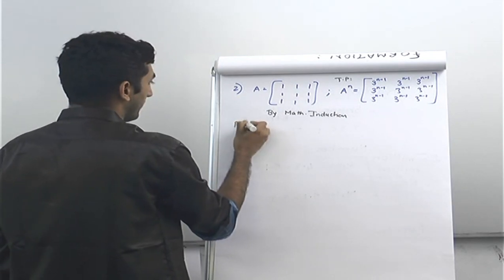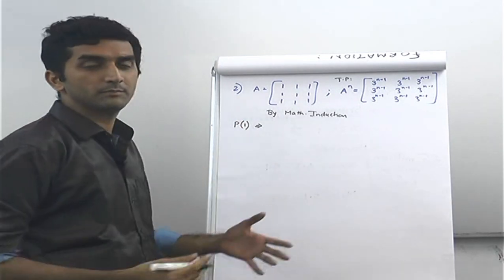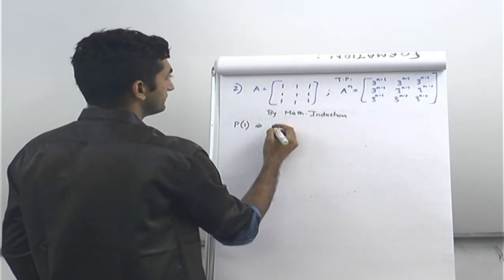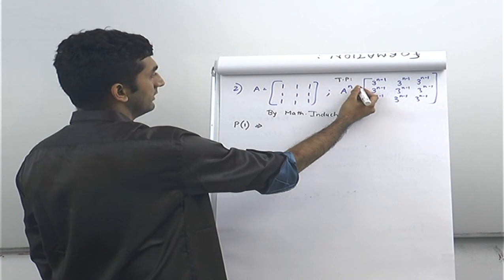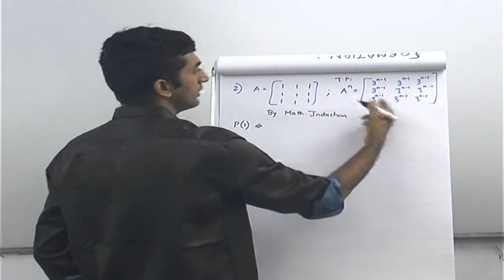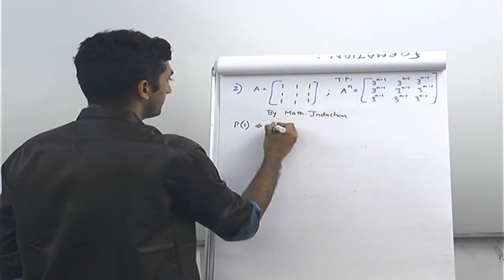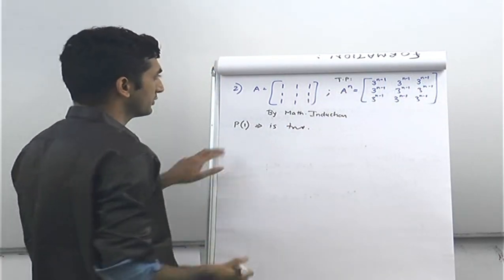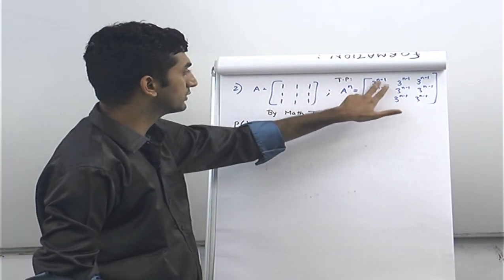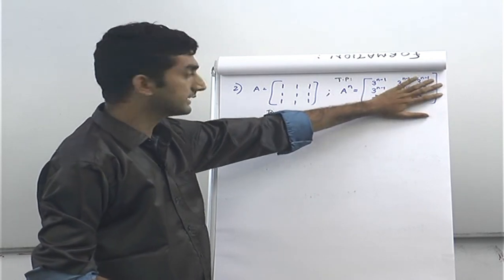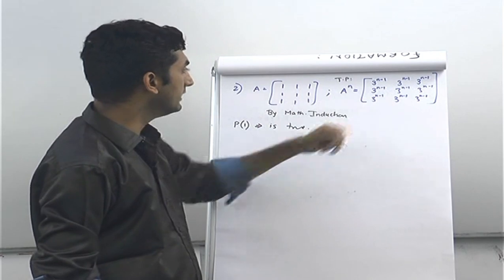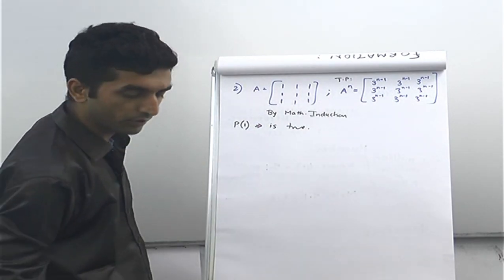P of 1, P is just like the statement, the proposition 1 is true, because if you put n as 1, you'll get A raised to 1 as 3 raised to 1 minus 1, which is 3 raised to 0, so 1. So all the elements will become 1. So P of 1 is true. All you have to do is put here n is equal to 1, यहाँ दिखाइए A raised to 1 is equal to 3 raised to 1 minus 1, ये सब डाल के दिखाइए, then equate it to this, because this is 1 1 1 1 1 1, which is equal to A, and hence that is true. So P of 1 is valid.